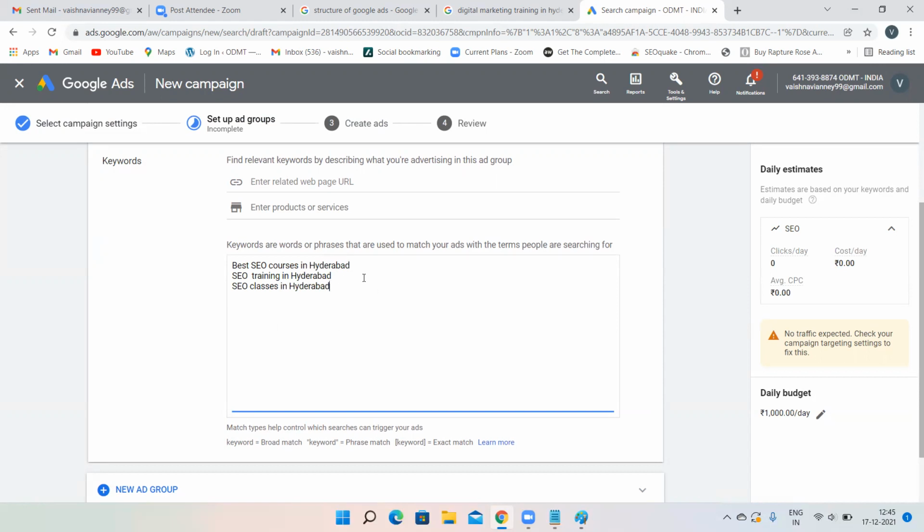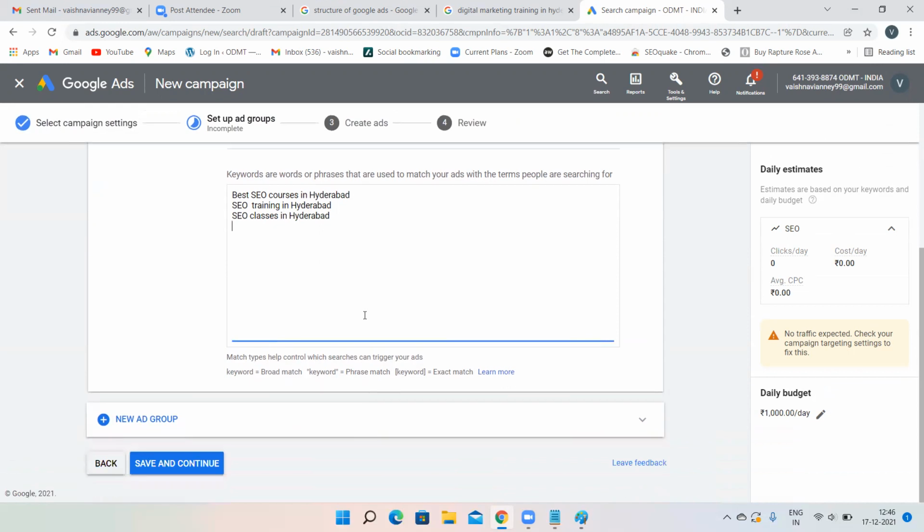Yeah, like this, enter some more keywords. SEO courses in Hyderabad with some 100% placement guarantee. Go to Ubersuggest and enter some keywords as of now, but I'm not going to Ubersuggest. Let's not waste our time.